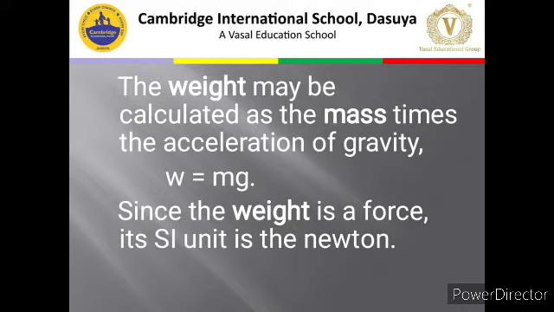Now one question will definitely arise here: what is this acceleration due to gravity? Fine. So don't worry, we are going to do that. The next thing is the unit of weight. I already told you weight is the force of earth onto an object. So what is the unit of force? It's Newton. Weight is also the force of earth, means it is a kind of force, so its unit is also going to be Newton.